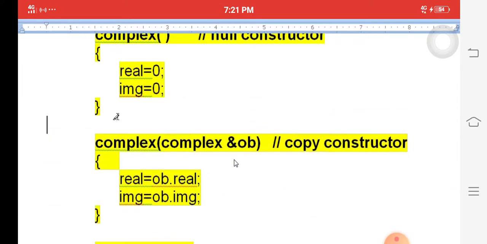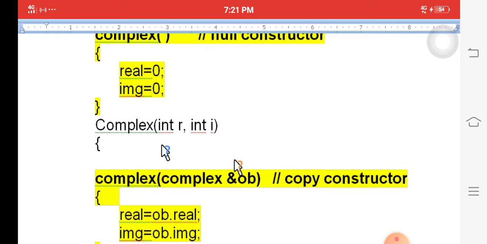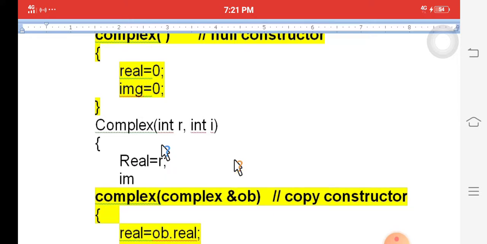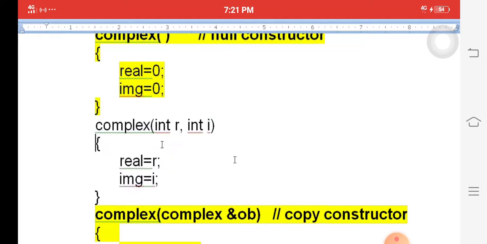We will create another constructor, that is the parameter constructor, complex of int r comma int i. Then we will assign those items. Here real is equal to r. Next, img is equal to i. These are called parameter constructors.